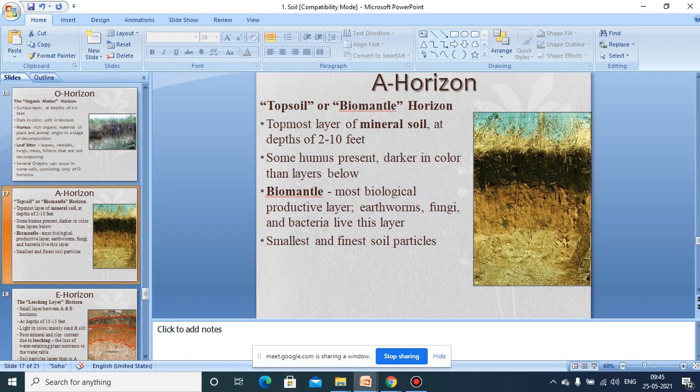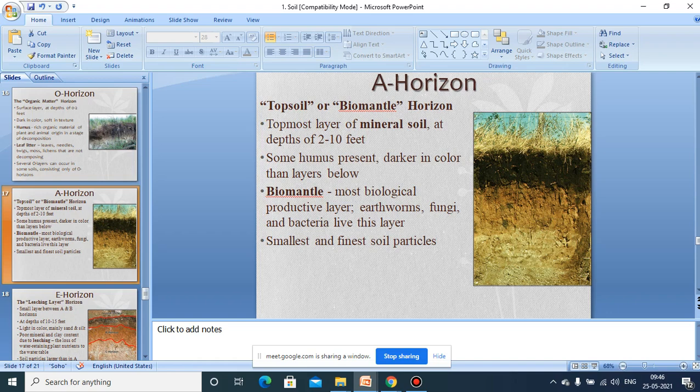Then below that A1 layer, we can see the A2 layer. It is comparatively light in color and contains a lesser amount of humus compared to the A1 layer, because there is maximum leaching here. During the rain, the water percolates down into the soil, and during percolation, some of the humus will be leached away, drained away, and that's why we can see the light color.